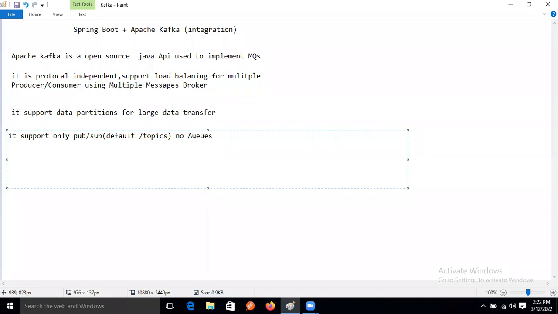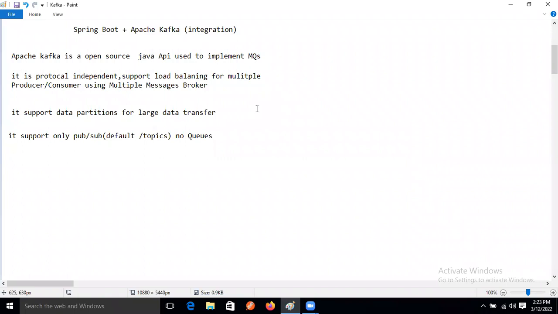Okay, so how are we exchanging the data? Whenever we are talking about Kafka, our data exchange will be in a serializable manner, or serialized format, right?